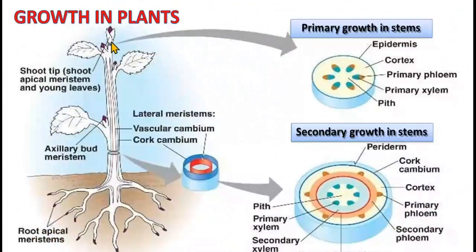This is the younger part of the plant, which is growing in length and showing primary growth and all the primary tissue. This older part leads to the formation of secondary growth, and it is increasing in diameter. You can see less diameter, more diameter due to secondary growth in the stem. And also here secondary tissue is formed, secondary xylem and secondary phloem.